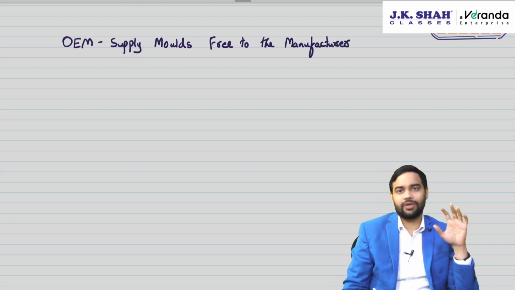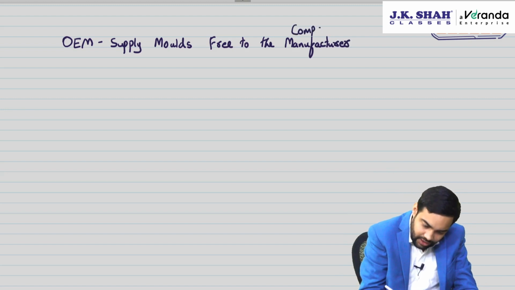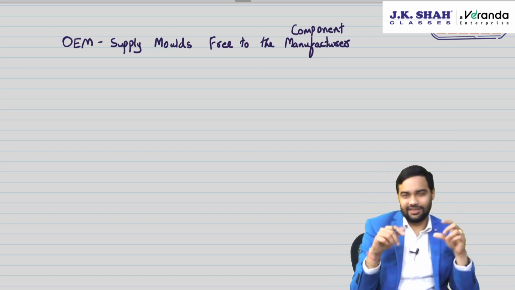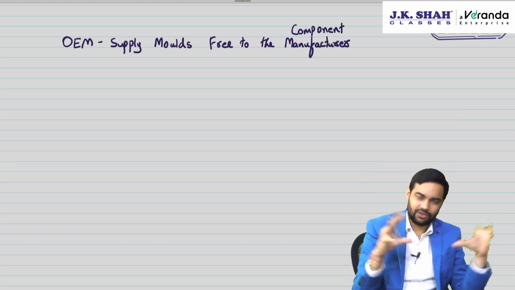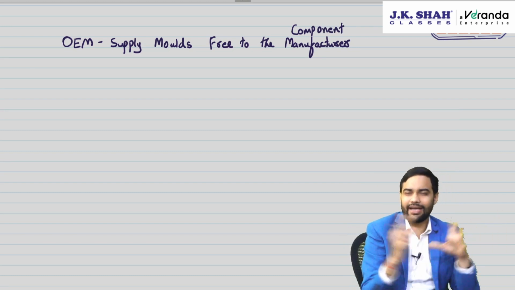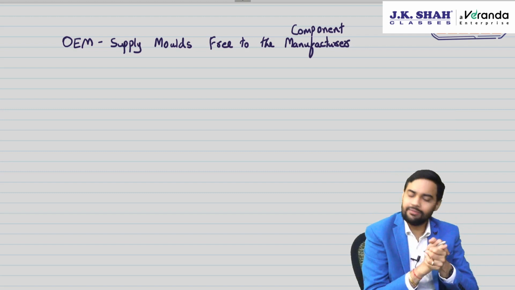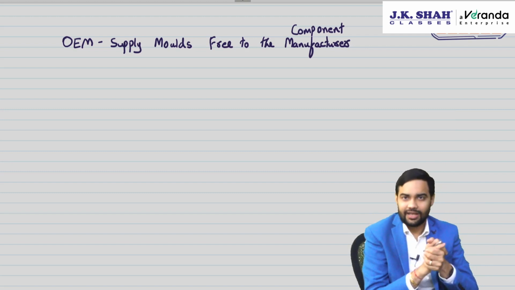These manufacturers are component manufacturers who are making some components. Like Tata will be the OEM, some component manufacturers, some will make doors, some will make screws which are to be empaneled. All those are component manufacturers. So molds will be given free of cost by the OEM, whether GST will apply.